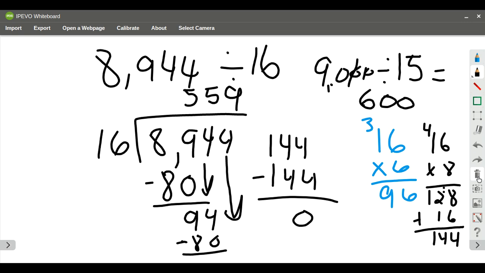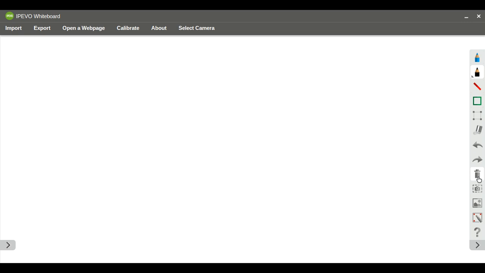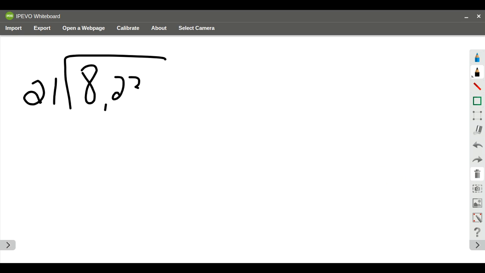Okay. Take a look down at your convince me. It says a jazz group recorded 8,232 minutes in 21 days. Okay. So 21 days is going to be my divisor. I'm going to have 8,232, and then I'm going to give an estimate to assess that. So it says estimate the number of minutes of music recorded each day. Then find the exact number of minutes the band recorded each day.